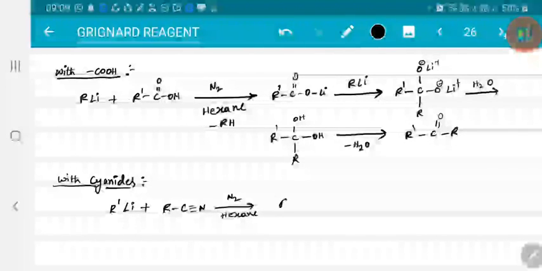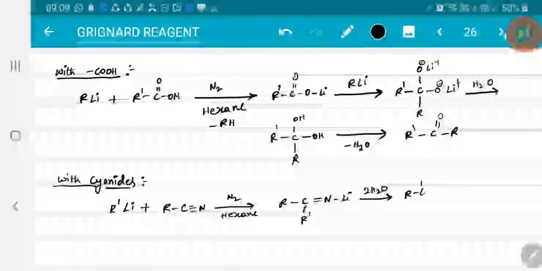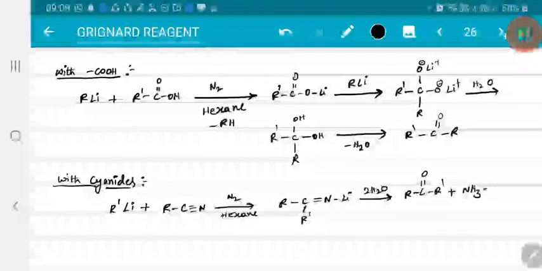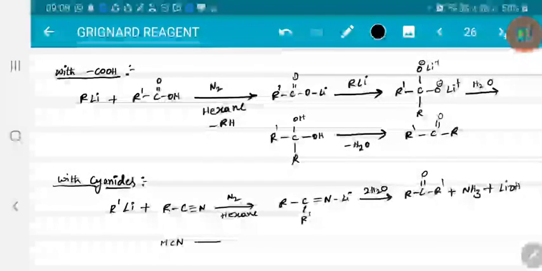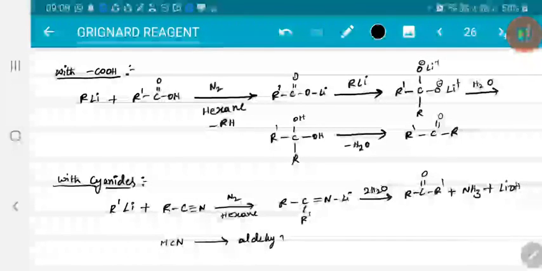R' will attack, giving R'C=N⁻ Li⁺. This on hydrolysis, as we have already seen, is converted into ketone. NH3 will be lost and you will get lithium hydroxide. Similarly, if instead of RCN you take HCN, you will get an aldehyde. Right.